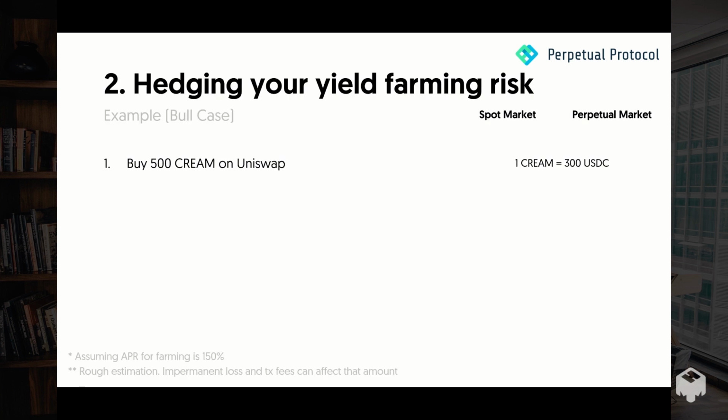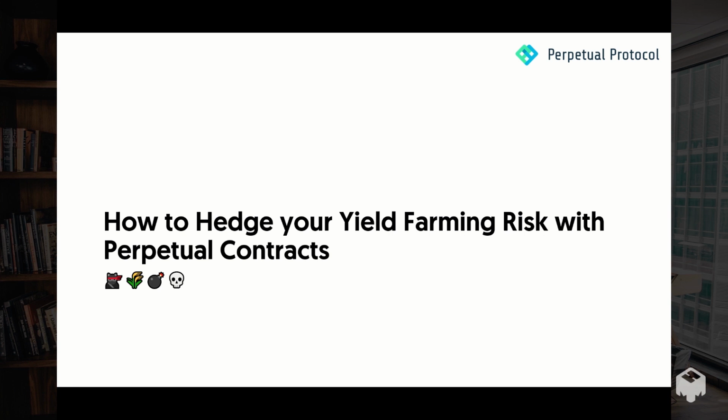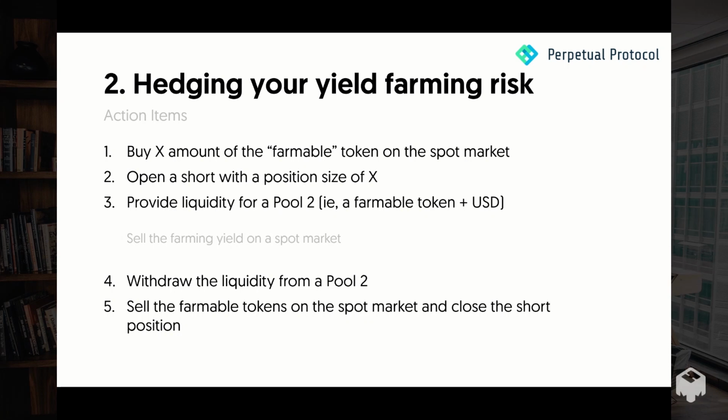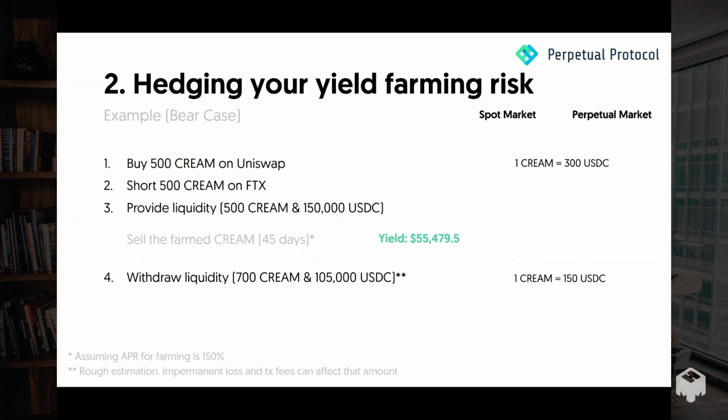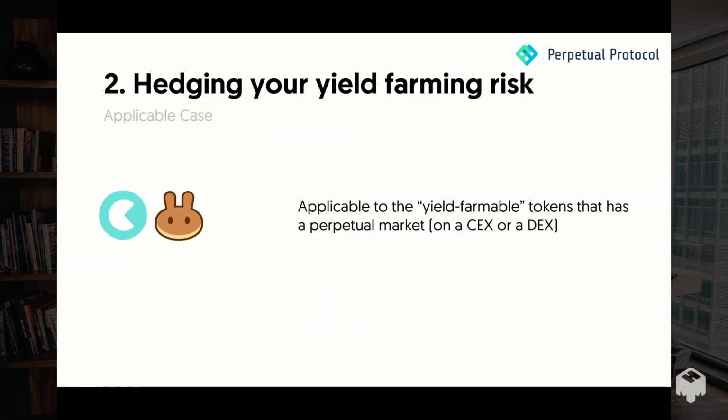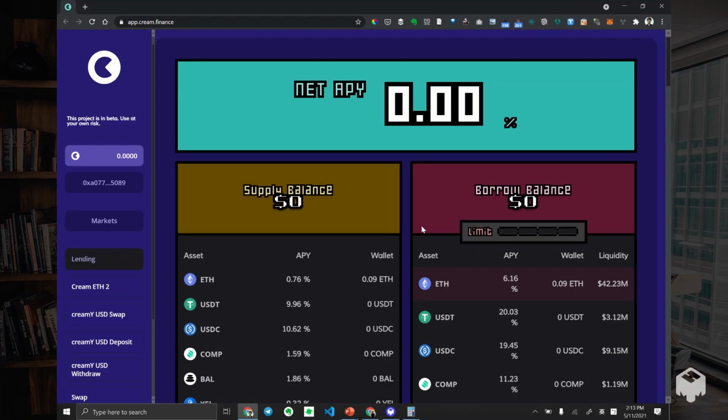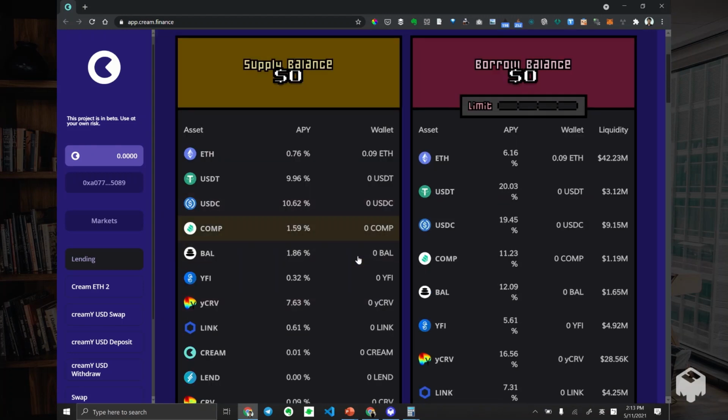I also attached a bull case in the slide, so you can see what will happen if the price of the yield farmable token moves up instead of just halving. And one question was brought up during our live workshop. People asked what they should do if there is no perpetual market for this yield farmable token. One alternative I could come up with is you could check money markets like Compound Finance or Aave or Compound to see if you could borrow that asset.